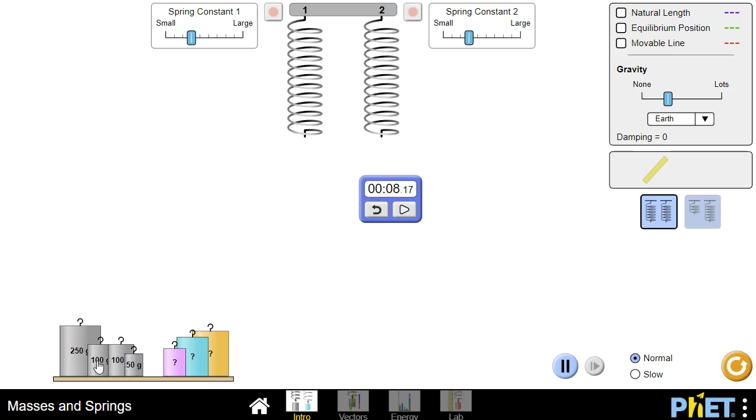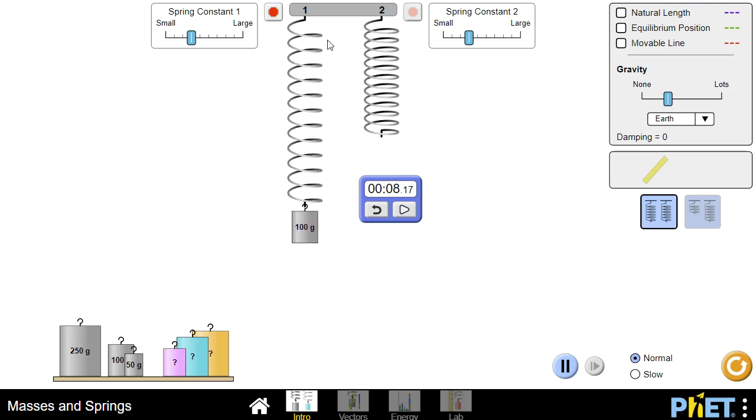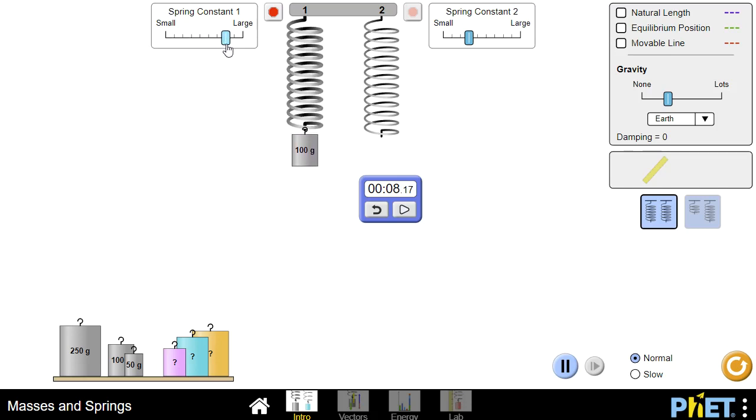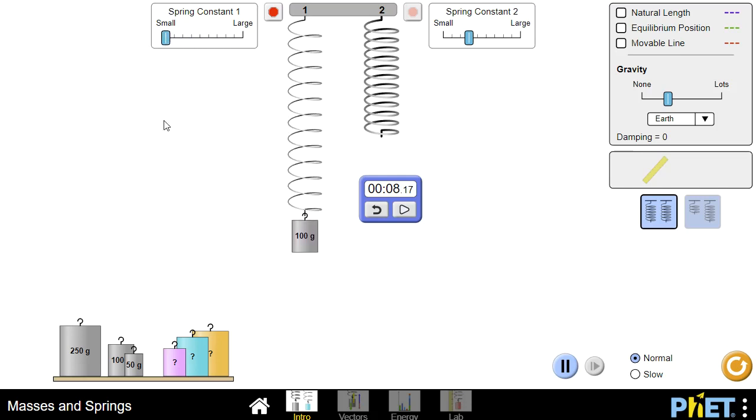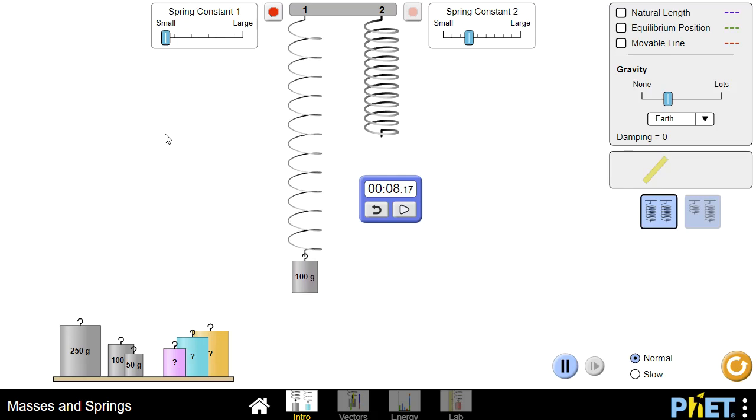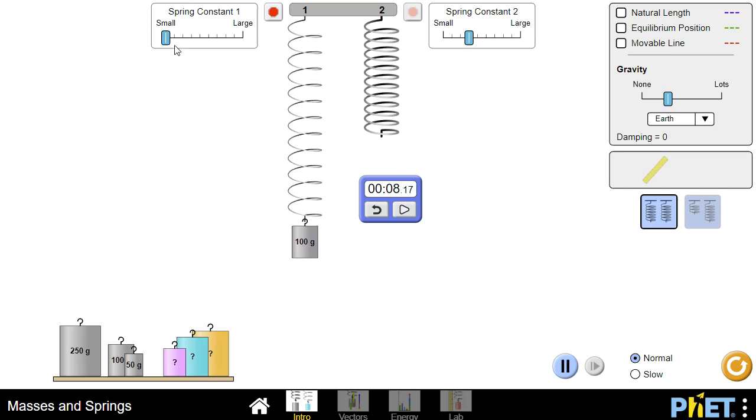The next thing is, let's just put a moderate mass on here, let it oscillate, and let's change the stiffness of the spring. It's the so-called spring constant. If we make it a stiffer spring, you'll see that the oscillation is actually a higher frequency. You can see that it has a thicker coil, and if we make it a thinner coil, the frequency is affected. So those are the two things that affect the frequency of mass on a spring.